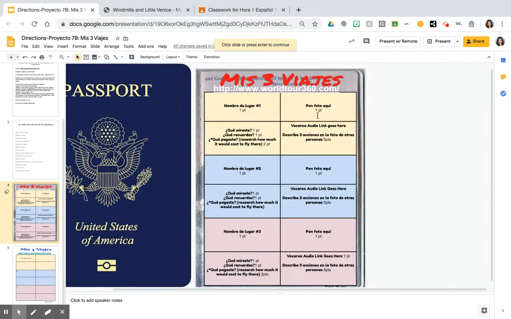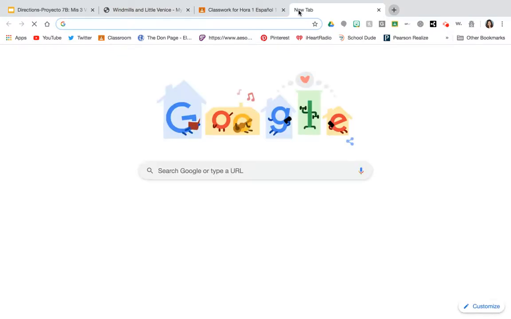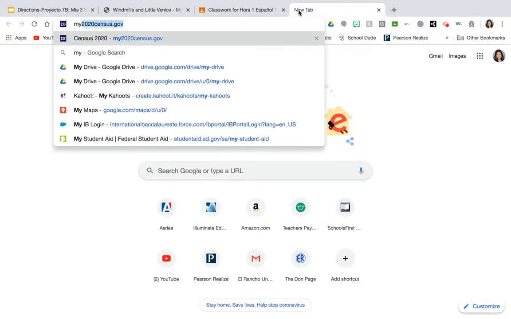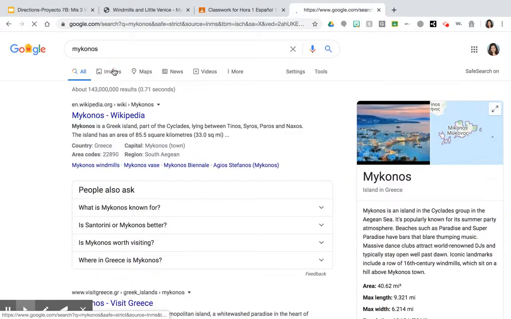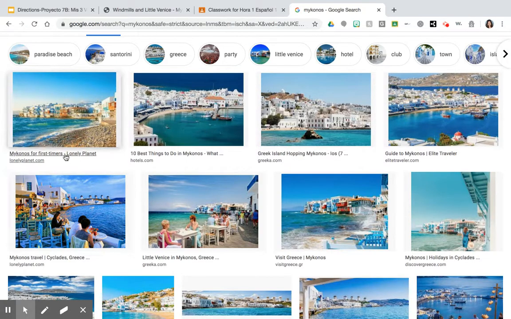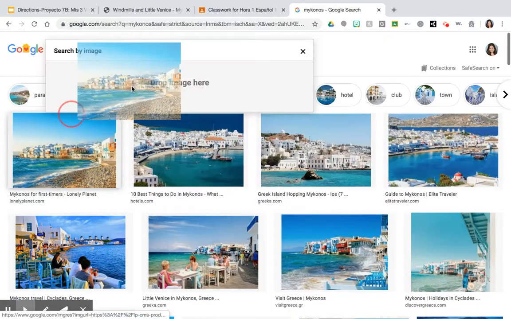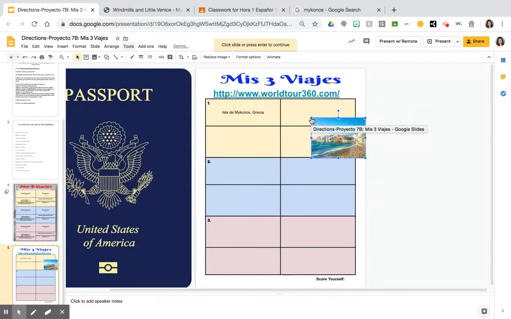Okay, and then let's click again. Here it says foto, pon foto aquí. You can screenshot this if you want, or you can just Google for another one. So Mykonos Island, Greece. I'm gonna image it so I can get a better picture. Oh, yeah, these pictures are a little bit better, so they're just more colorful. So I'm just going to drag that one. You can save it and insert it. However you know how to add a picture, that is fine. Okay, so there's my picture.